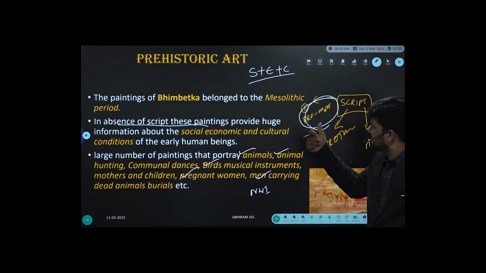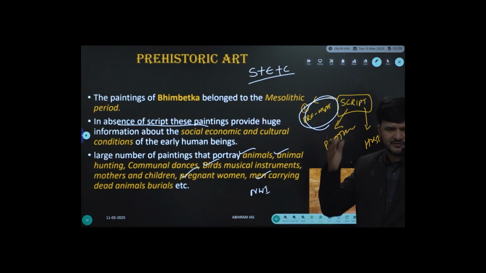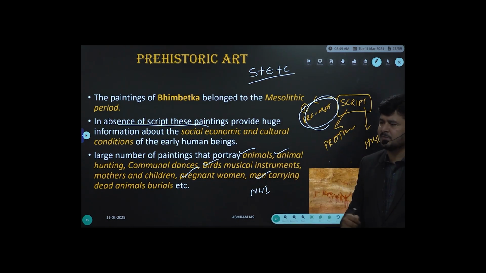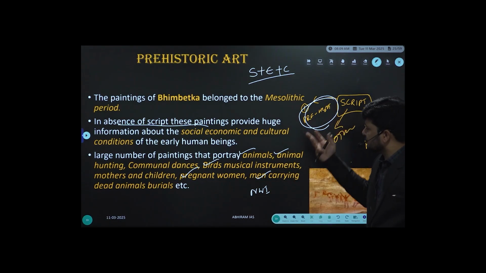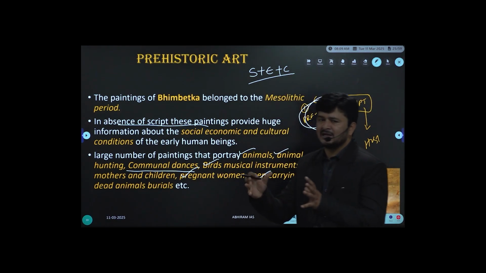How can we understand the social institutions of prehistoric people? So did caste system? No, caste system, it's too early to make a comment on it. Everyone knows we found caste system in later Vedic period, to be specific Vedic civilization, later Vedic period. But some sort of classification might happen. The absence of script. Social institutions, like communal dances, social gathering, right?